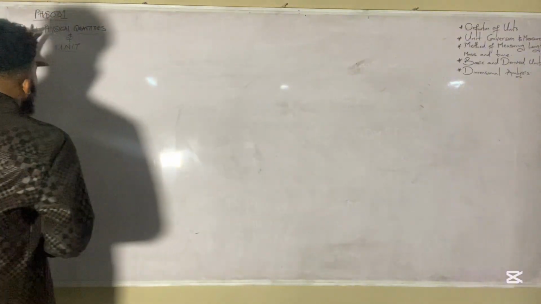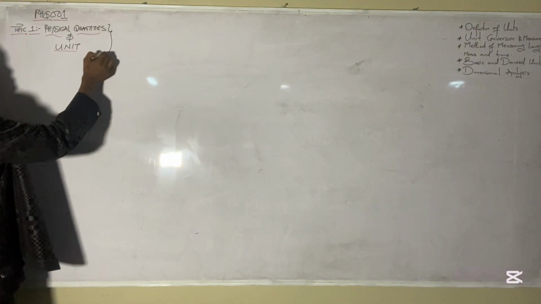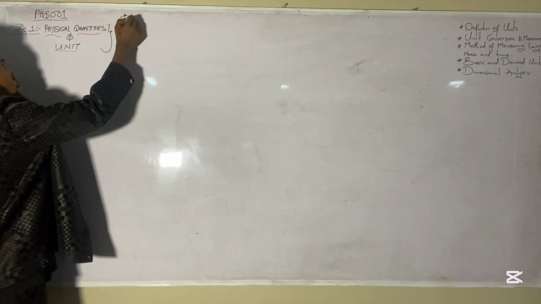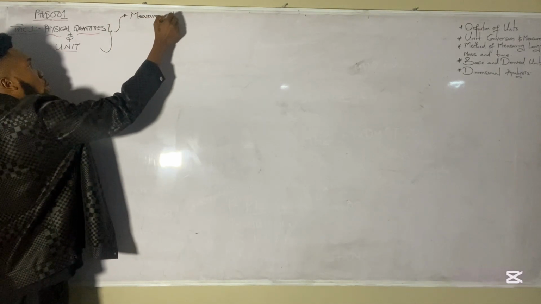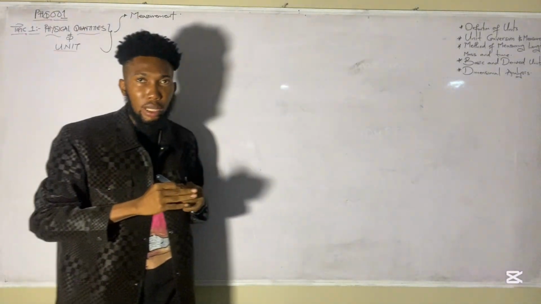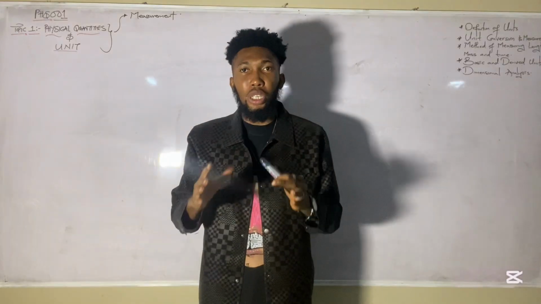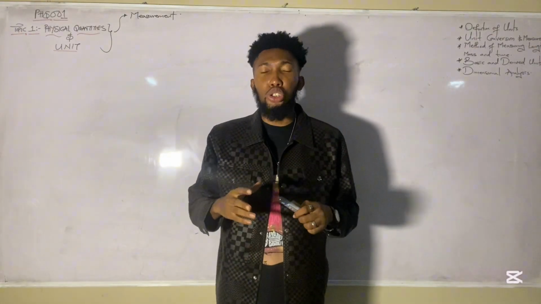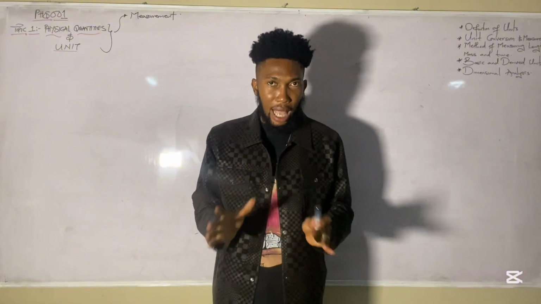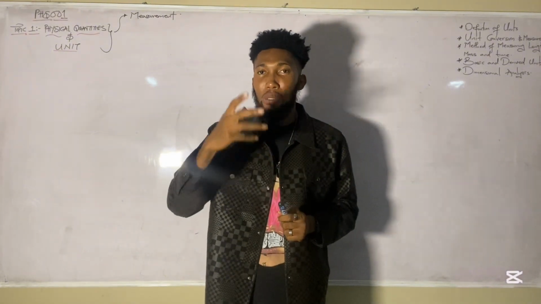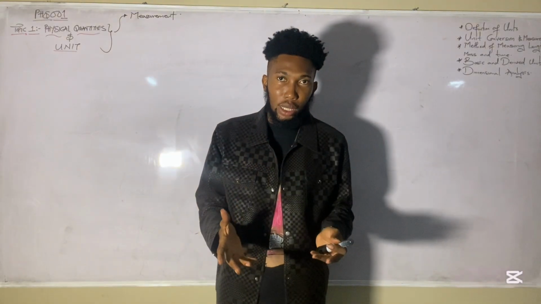Now we have physical quantities and units, and this concept is coined out from the ideology of measurement. So that's where it comes out from. One major thing you want to note is that the idea in physics is to deal with physical quantities. That's things you can see, and things that you can see should be able to be sized. That's the truth. So when you say they should be able to be sized, that means you're able to know the magnitude of those quantities.